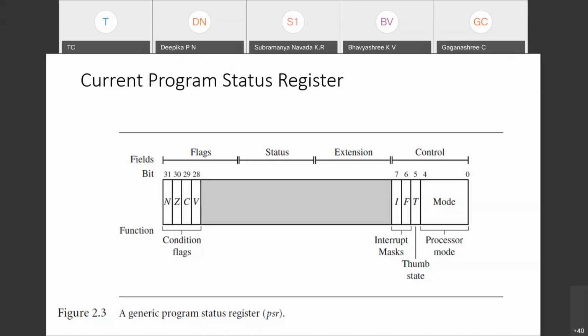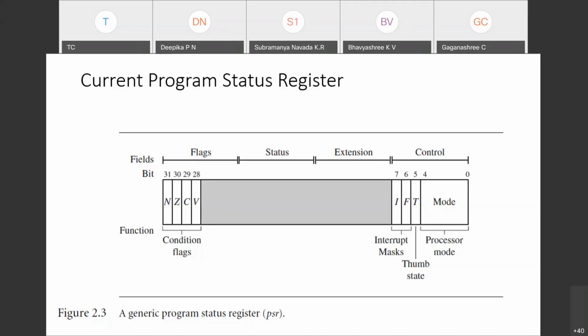I can read everything, I can access everything. Only a few things I cannot access, with respect to the control flags or conditional flags. That mode is called non-privileged mode. User mode is a non-privileged mode.